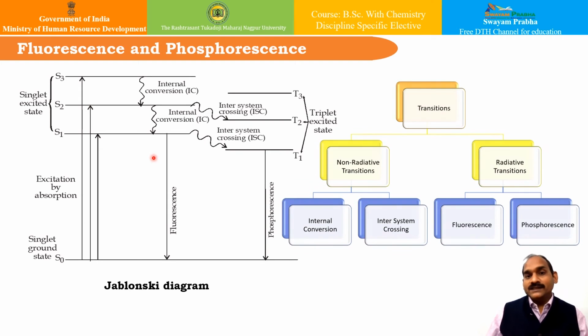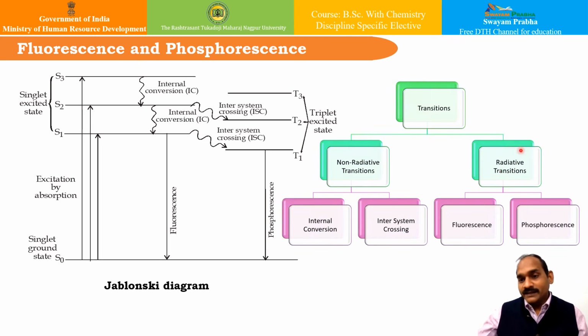Since the energy is released in the form of heat, it is called a non-radiative or radiation-less transition. Secondly, it may happen that the energy is released in the form of heat and the molecule changes its spin from the singlet state to the triplet state, that is, it changes its spin multiplicity. This process is called inter-system crossing, that is ISC. In this case, the molecule goes from S2 to T2, S3 to T3 or S1 to T1. These transitions are spectroscopically forbidden and therefore they occur at very slow rates.